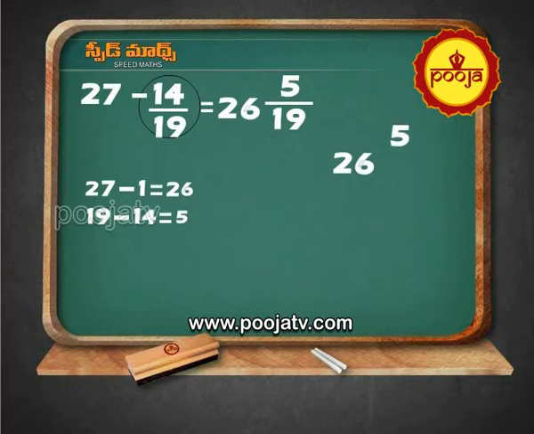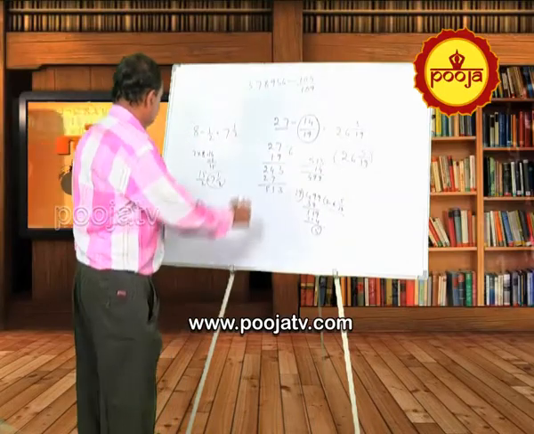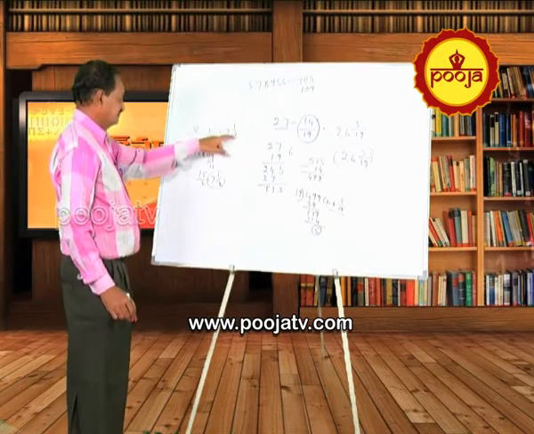Write it as 5 by 19. Simple. 27 minus 14 by 19. 14 by 19 is less than 1. Subtract 1 from this. 27 minus 1 is 26, and the difference between numerator and denominator is 5 by denominator. That is the answer.